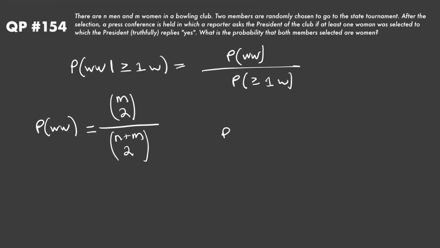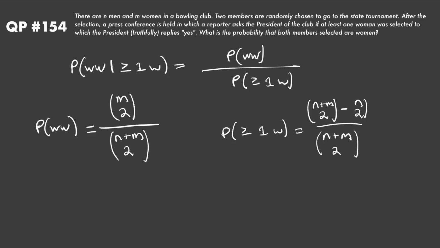Now, what's the probability that there is at least one woman selected? Again, our total number of ways to select these two people for the state tournament is n plus m choose two. And then for the number of those selections that have at least one woman, you could think about it in one of two ways. We could take n plus m choose two, our total number of ways to choose people, and subtract off all the cases where we only have men. So how many ways can we choose two men? It's n choose two, because we have n men.